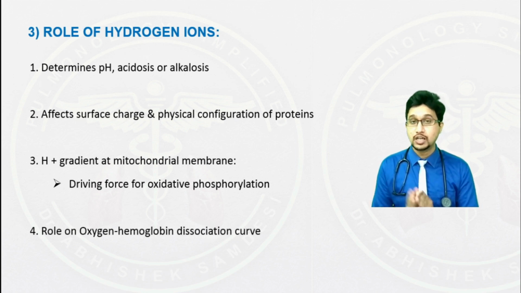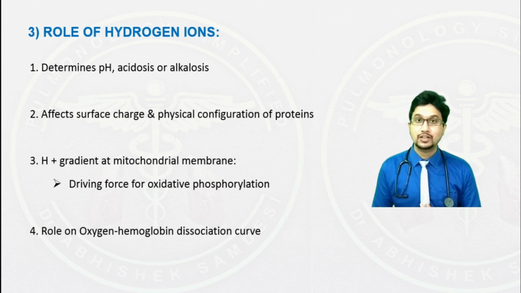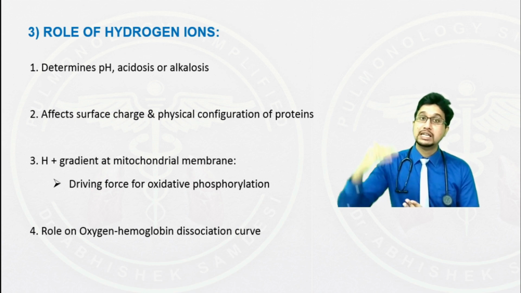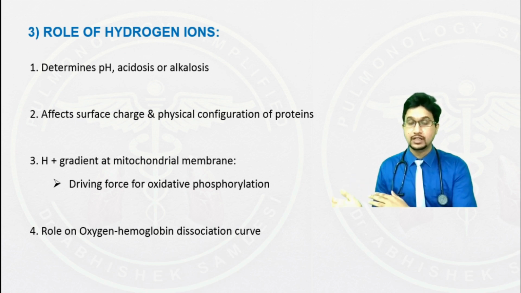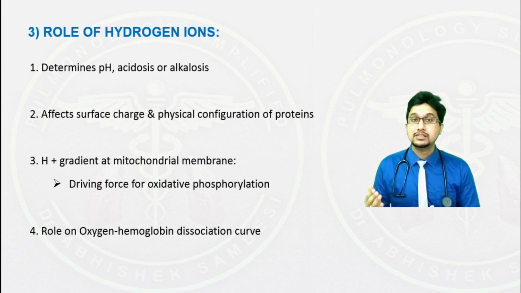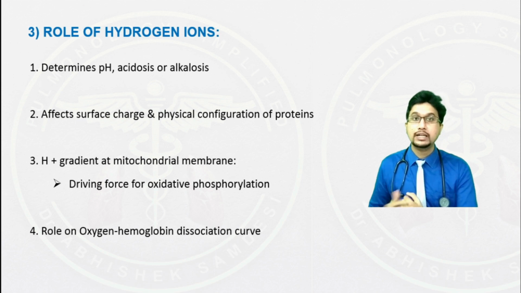The next major role is on the oxygen hemoglobin dissociation curve. How does hydrogen affect the oxygen hemoglobin dissociation curve? When hydrogen ions increase, the sigmoid curve shifts to the right. What does it mean? It means that the affinity of oxygen with hemoglobin decreases. What it means is the hemoglobin gives away oxygen quite easily.